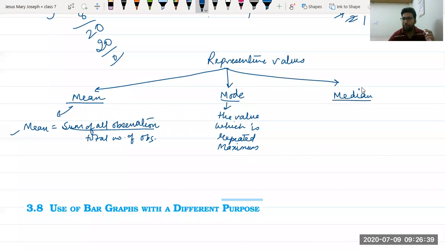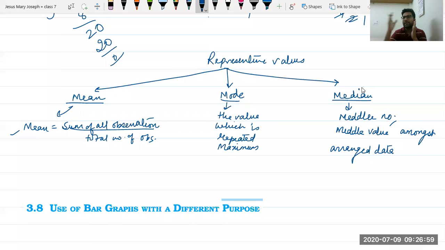Then we have median. It is the middle number or middle value amongst arranged data. So first you have to arrange data in ascending order, and then whatever is the middle number, that will be your median.